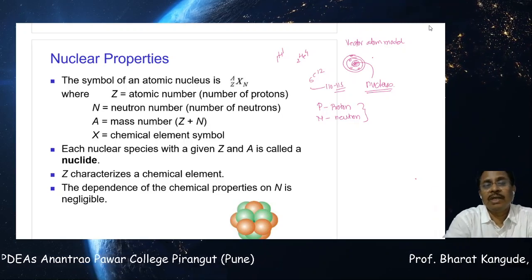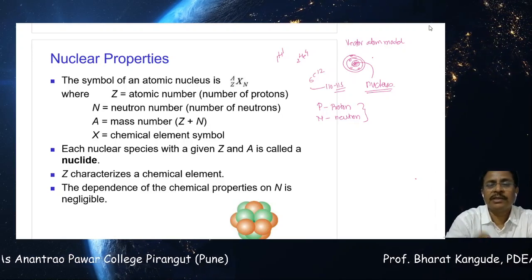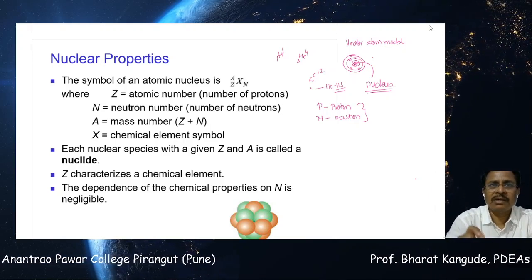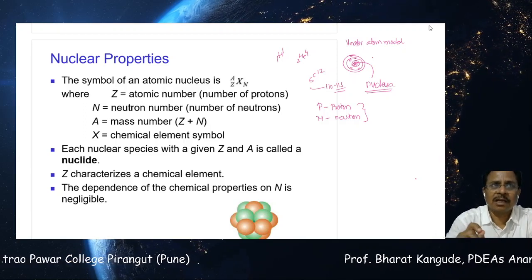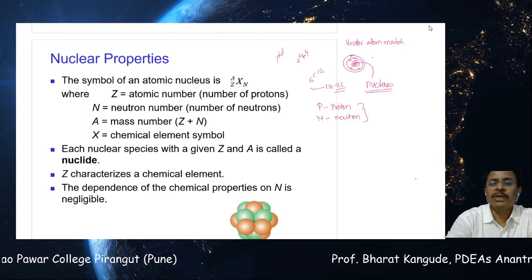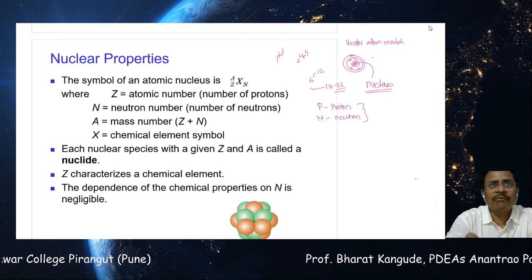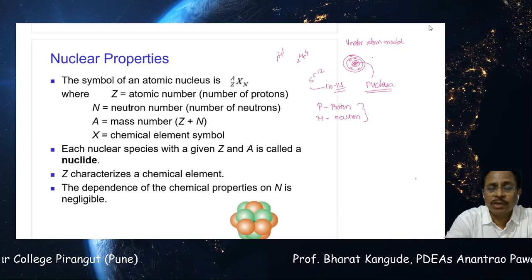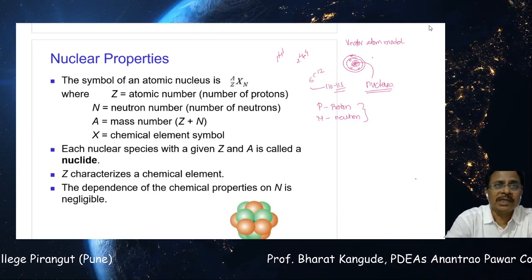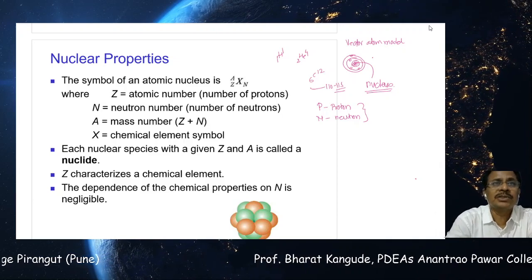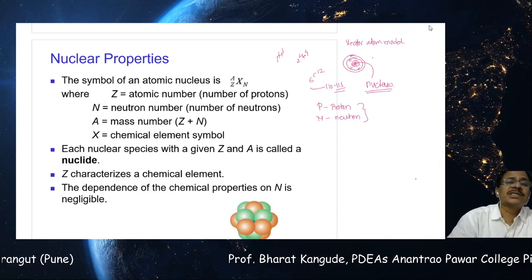Other than that, when we look inside this atom, inside this very small, heavy-massed entity, it is called a nucleus, and its components we already know: proton and neutron. Now, how do we define every atom or nucleus? In chemistry we use chemical symbols to describe an atom. In nuclear physics also we use this type of terminology.